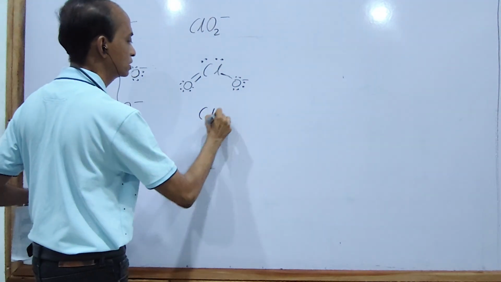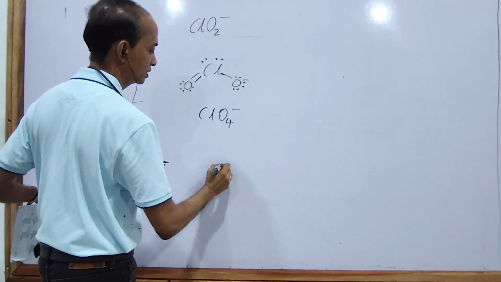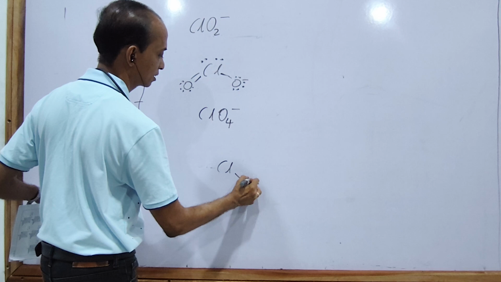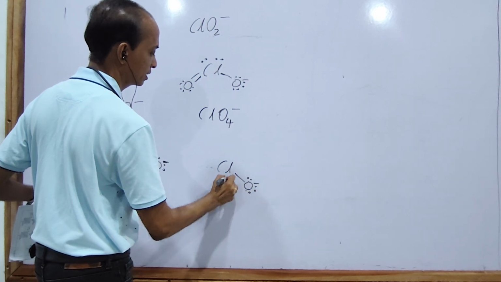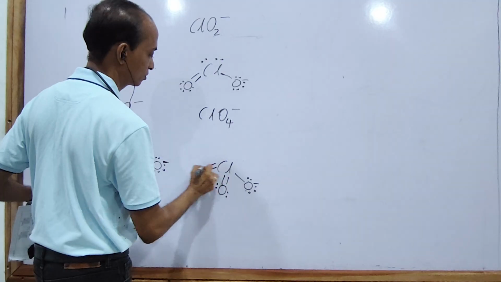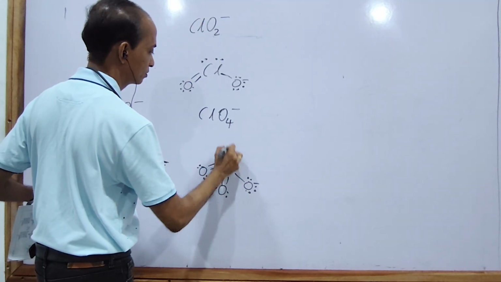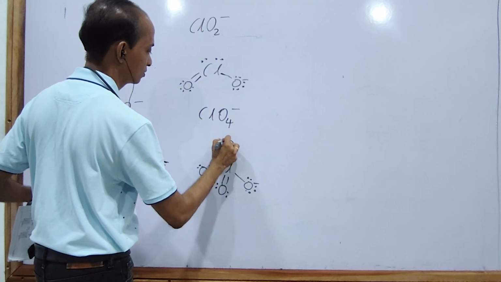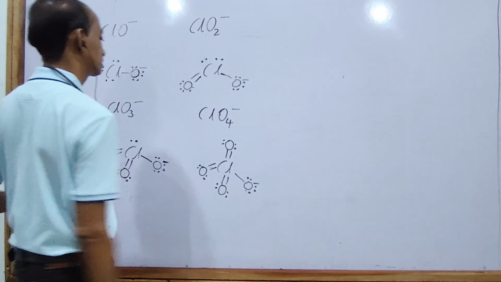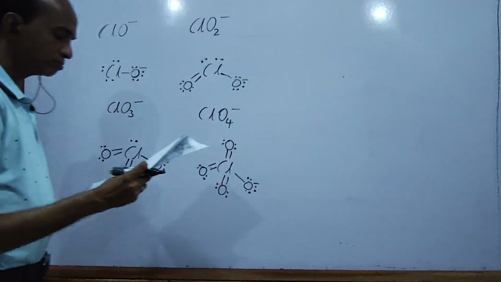Then ClO4 minus: the other three are like this also. Now you can answer this question.